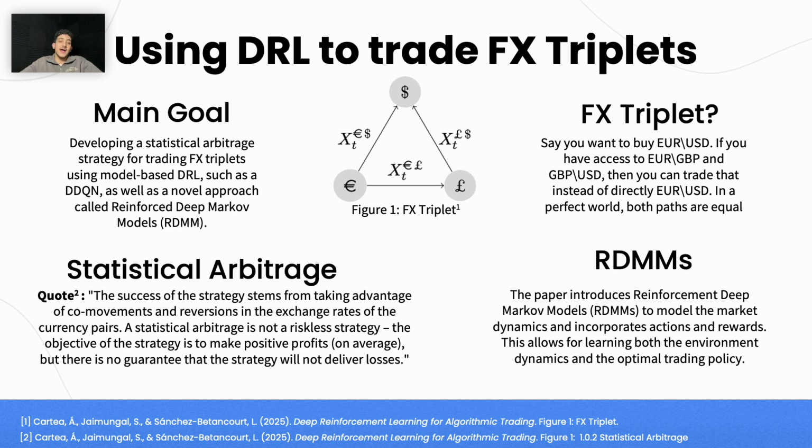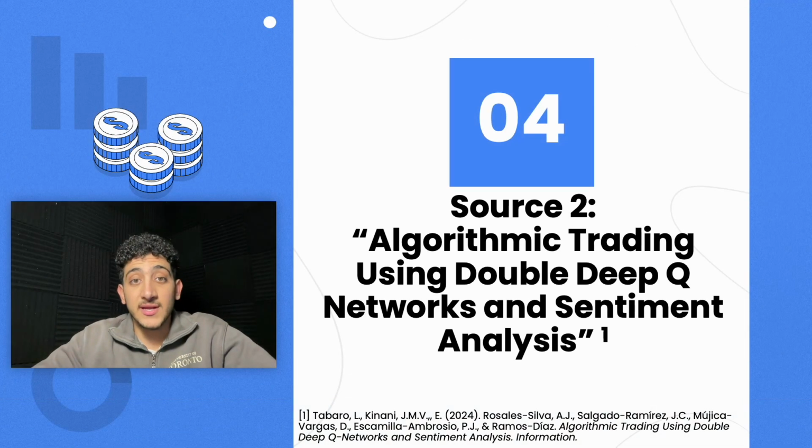A statistical arbitrage is not a riskless strategy. The objective of the strategy is to make profits on average, but there is no guarantee that the strategy will never deliver losses. What the RDMMs allow for is to model the market dynamics by incorporating the actions and rewards. This allows for learning both the environment dynamics and the optimal trading policy together, rather than trying to model the environment ourselves.